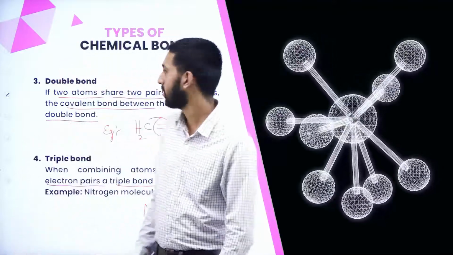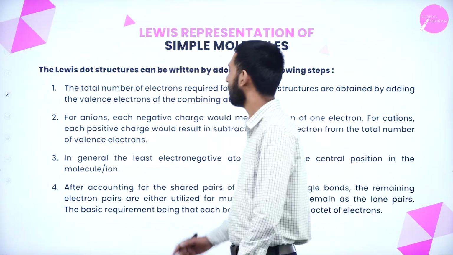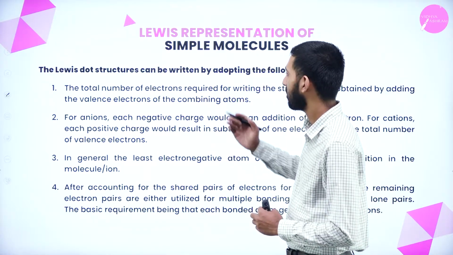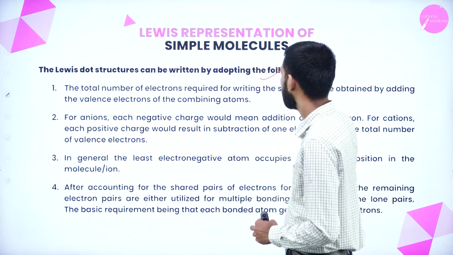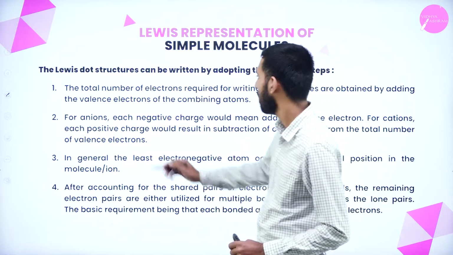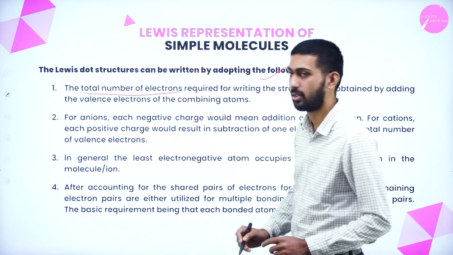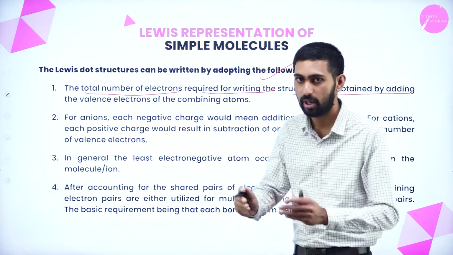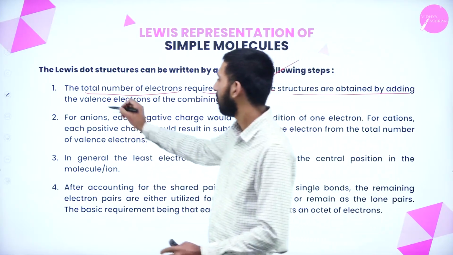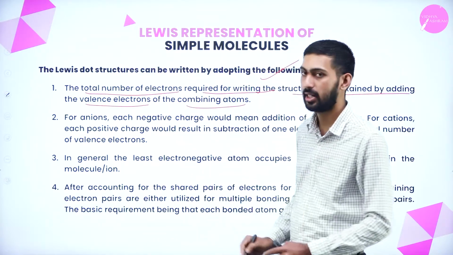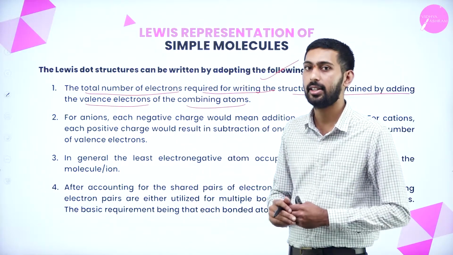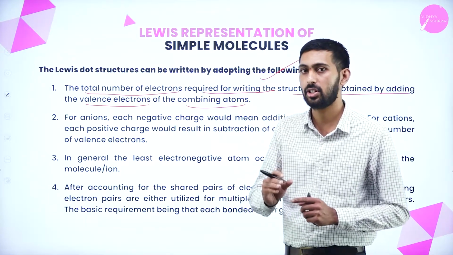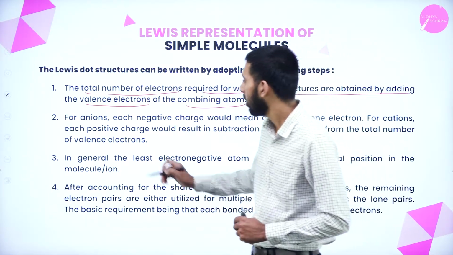Next thing is Lewis dot structure, the Lewis representation of some molecules. Now let us study how the Lewis dot structure can be written by adopting the following steps. First thing is the total number of electrons. The total number of electrons required for writing the structure is obtained by adding the valence electrons of the combining atoms. Only then can we represent the Lewis dot structure of that molecule.